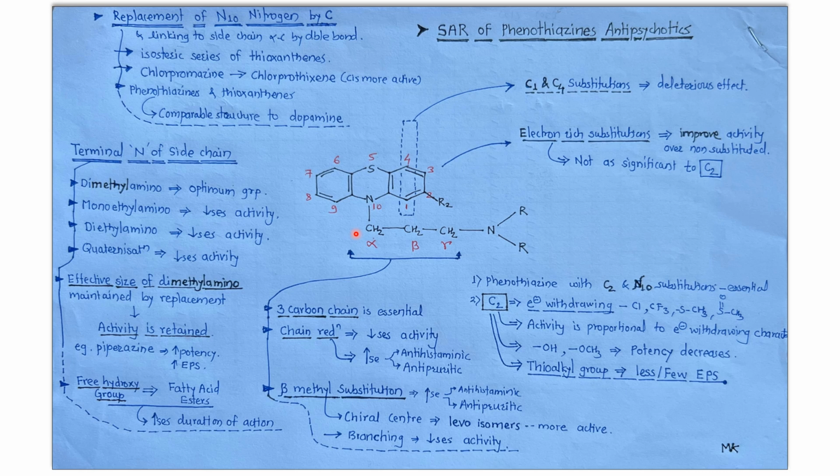So phenothiazines and thioxanthenes are structurally comparable to dopamine, and that is essential for antipsychotic activity.